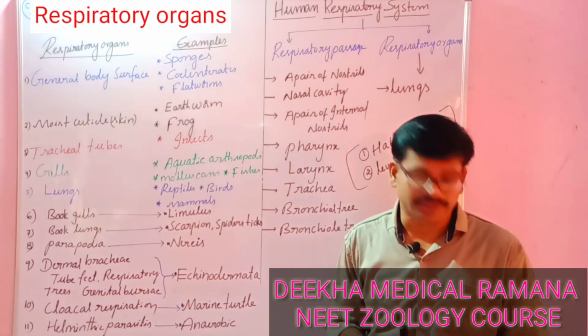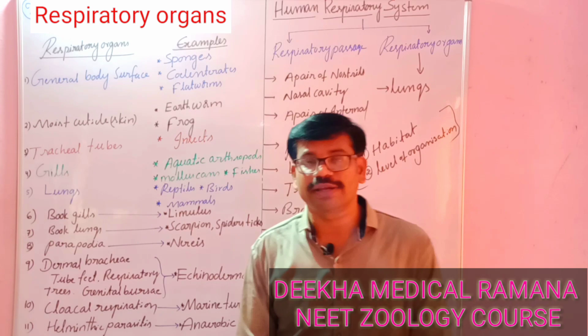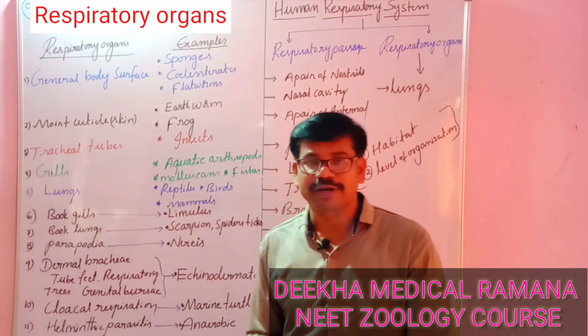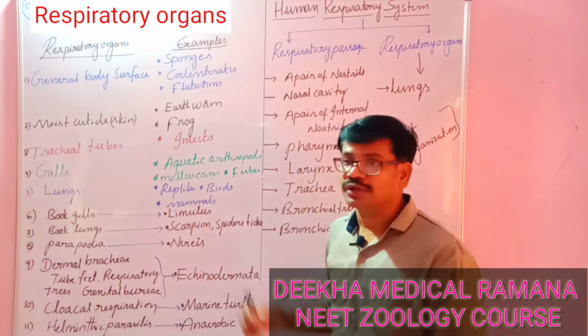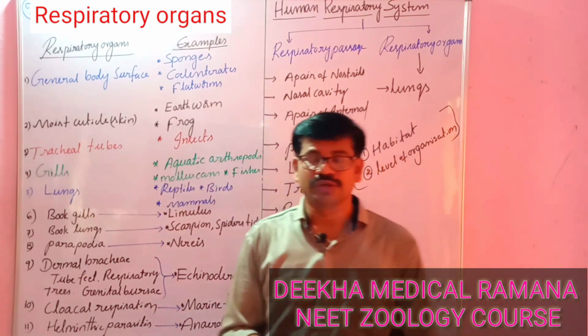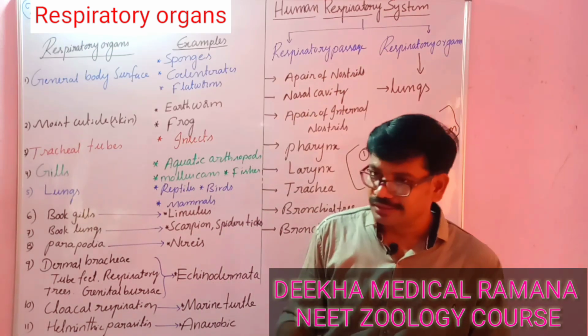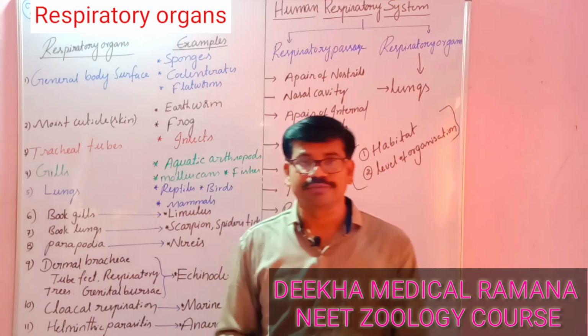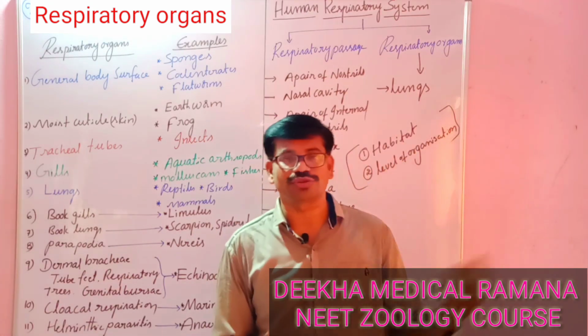What is meant by habitat? Habitat means the place where the animal lives. The nature of the respiratory organ depends on the habitat. For example, take the fishes. Fish live in the water, so they respire with gills. Reptiles live on land, so they respire through lungs.